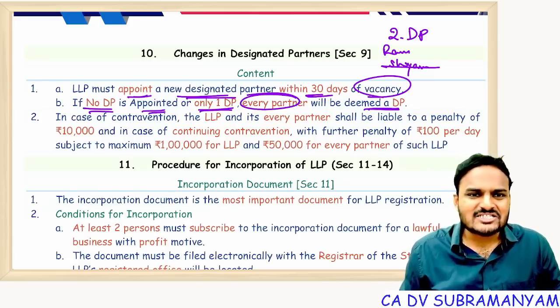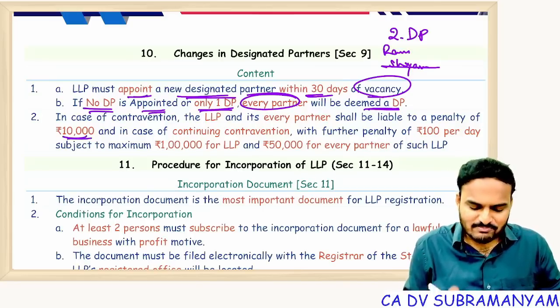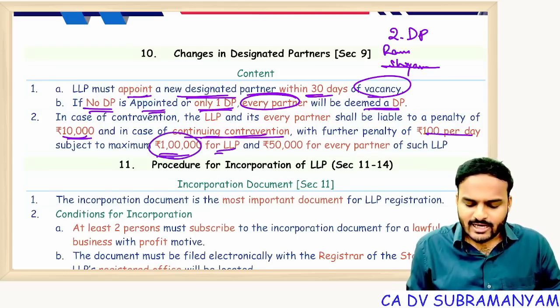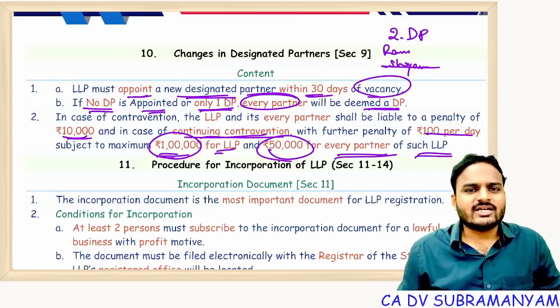Accordingly, they will get punishment. What is the punishment? 10,000 rupees plus, for continuing contravention, 100 per day will be added, subject to a maximum of 1 lakh for LLP and 50,000 for every partner of such LLP. So within 30 days of vacancy, come on, appoint a new designated partner.